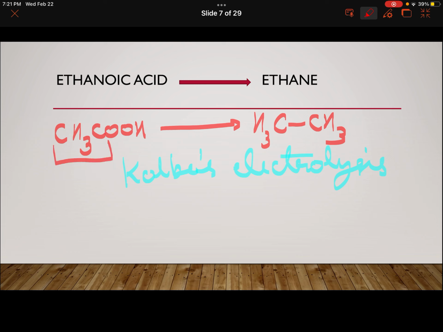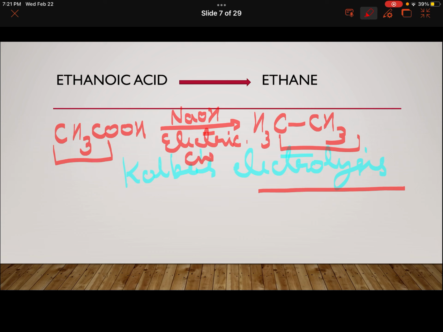We start with 2 carbons here, and in the product also you get 2 carbons. This is an electrolytic process. Here also you will be reacting the CH3COOH with NaOH, and you will make use of electric current. And you can mention that it is Kolbe's electrolysis. If you see the mechanism carefully, I have discussed the mechanism on my channel in some other presentation. You can see that. So straight away, if you mention Kolbe's electrolysis here, it will be giving you the product with the same number of carbons as here.